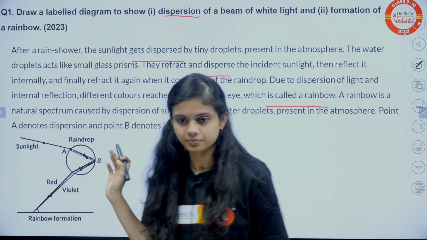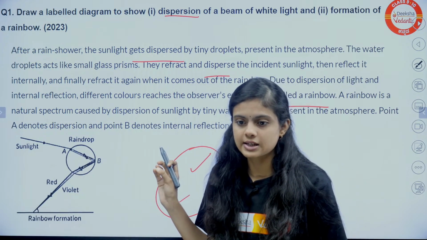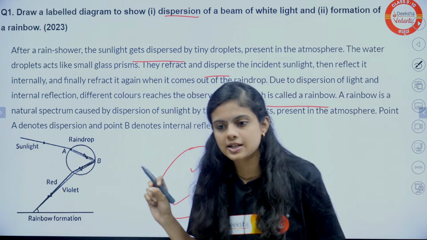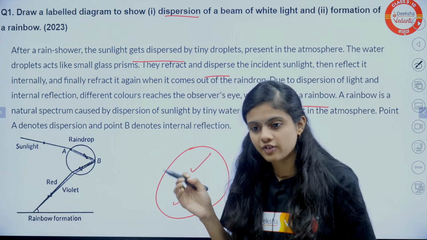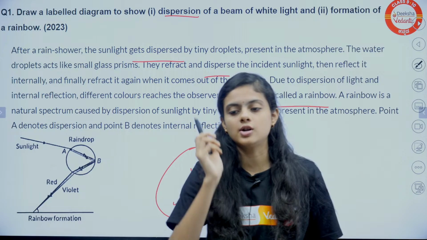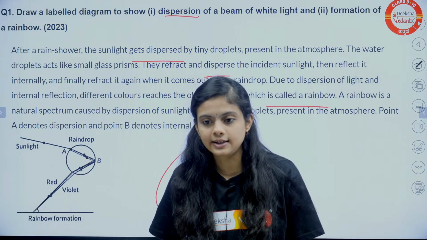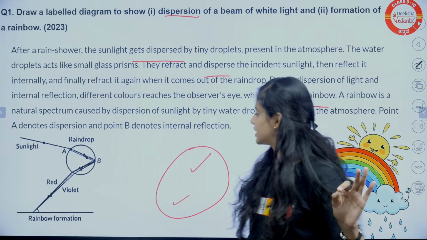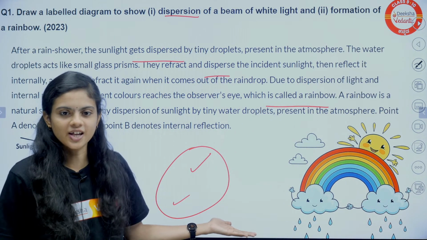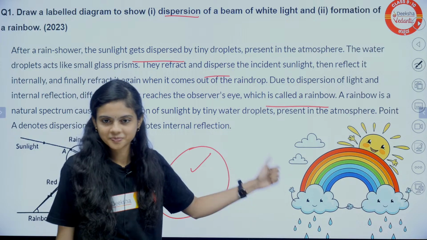VIBGYOR. The rainbow forms in the VIBGYOR series, right? There is refraction, total internal reflection also. Yeah, exactly. Okay, done with this. So here there is a rainbow also on your screen. Okay, so they are also happy.